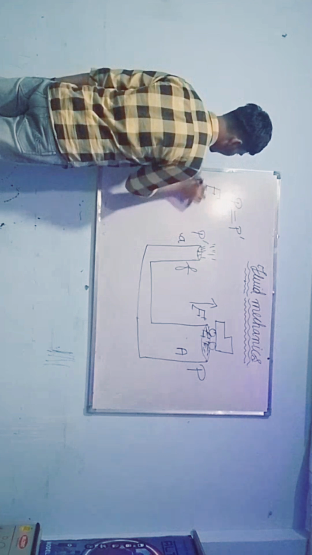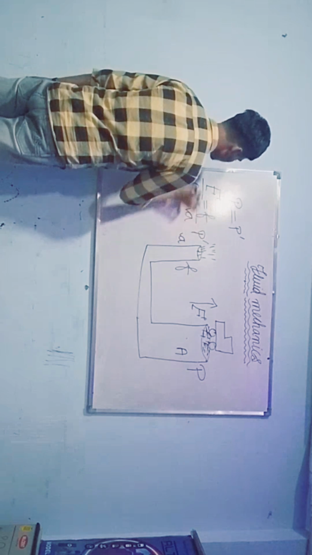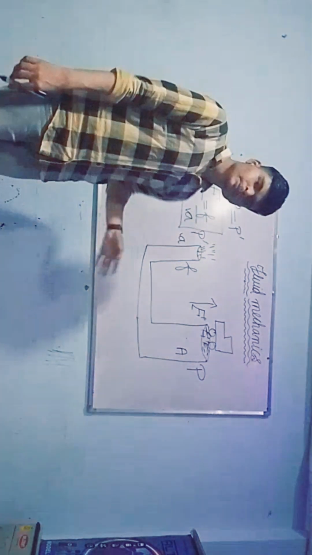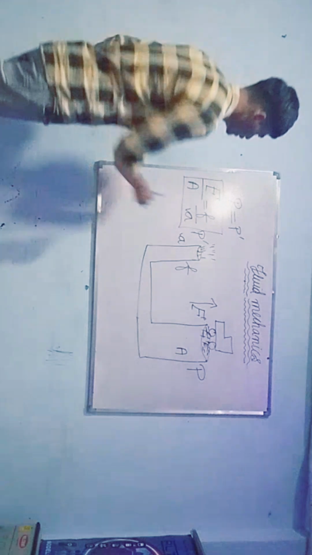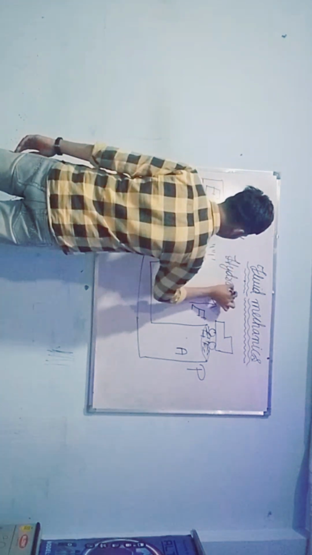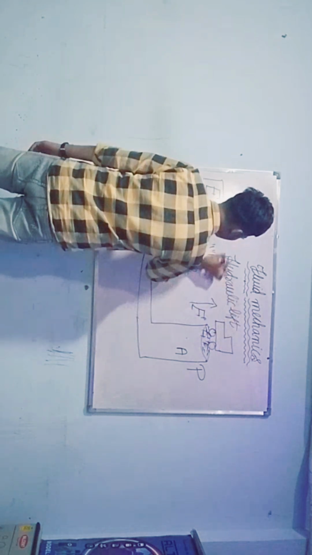Capital F by capital A must be equal to small f by small a. This is the mathematical expression for the hydraulic lift. It is one of the applications of Pascal's law.